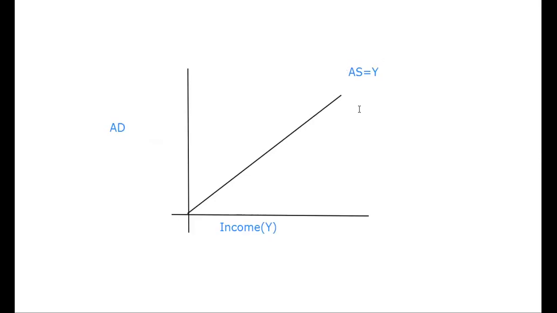First, to maintain the equilibrium, you need the aggregate demand curve. The aggregate demand curve will be sloping upwards, as it has two main components. What are they? If it is a closed economy, C plus I, consumption and investment, the aggregate demand components. So this will be the aggregate demand at full employment equilibrium.